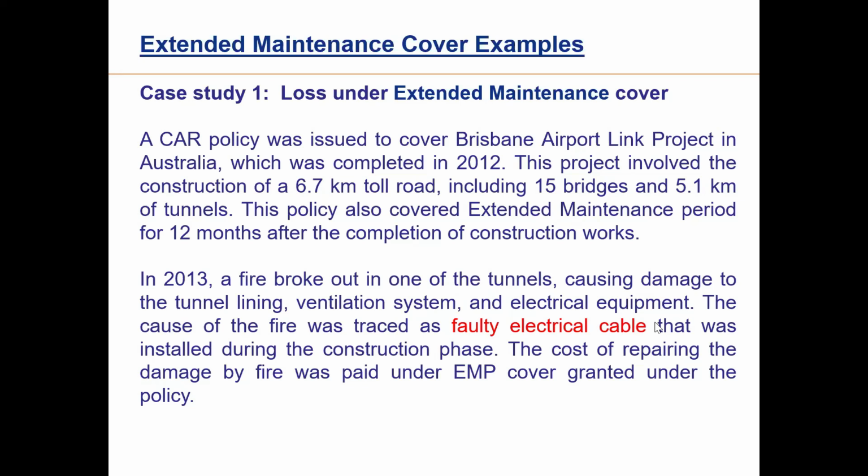When the surveyor was deputed, it was found that the cause of fire was traced to a faulty electrical cable, which was installed during the construction phase. Once it was established that it was an erection fault, the electrical wiring was not properly installed during the construction period, this entire loss was paid under this EMP cover. Okay. This is one example case study I found.